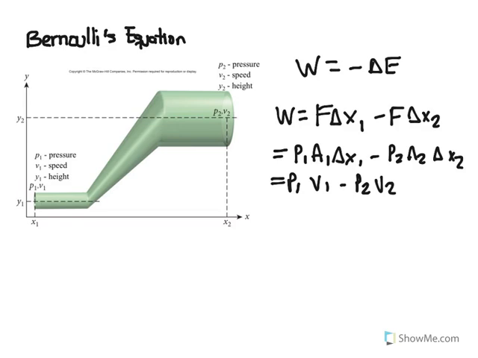We can actually state that pressure 1 volume 1 minus pressure 2 volume 2 is going to be equal to a change in kinetic energy.